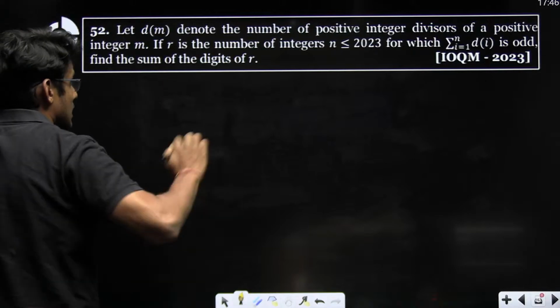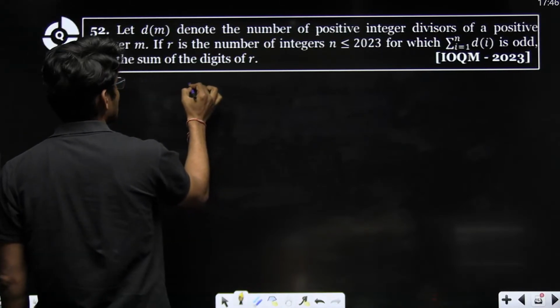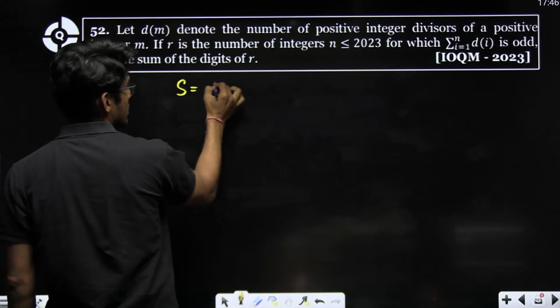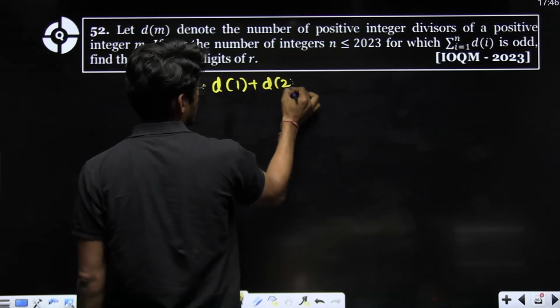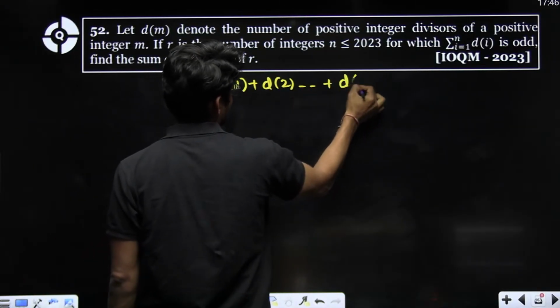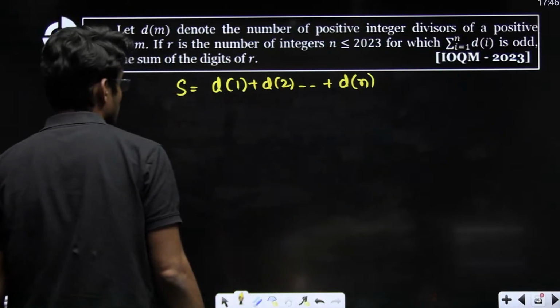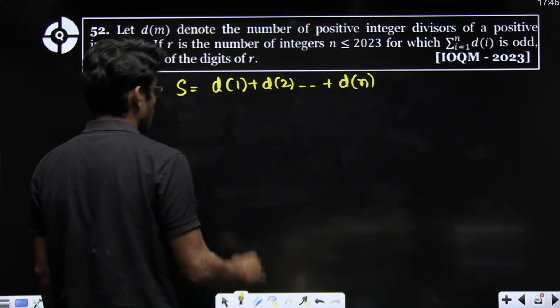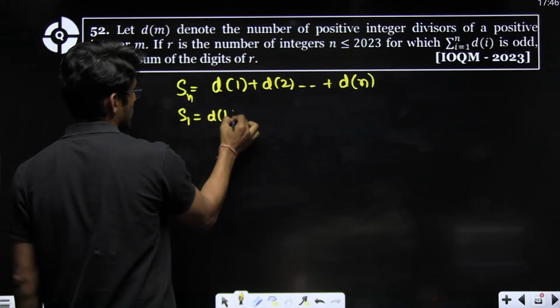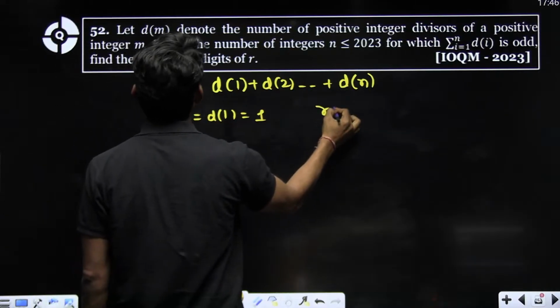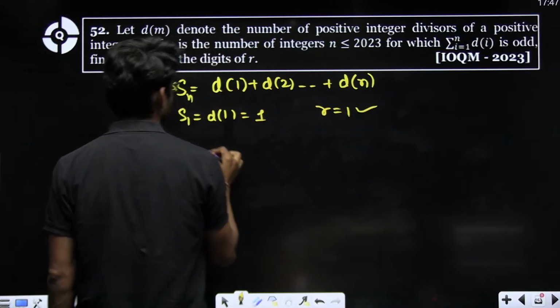Okay, let's see. Now let's calculate S1. S1 is d1, which is 1. So n equal to 1 is okay.